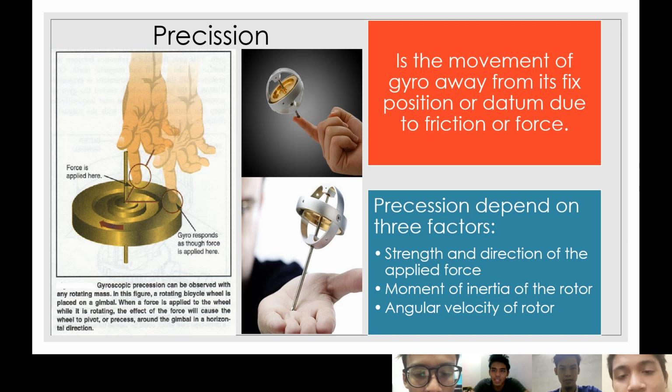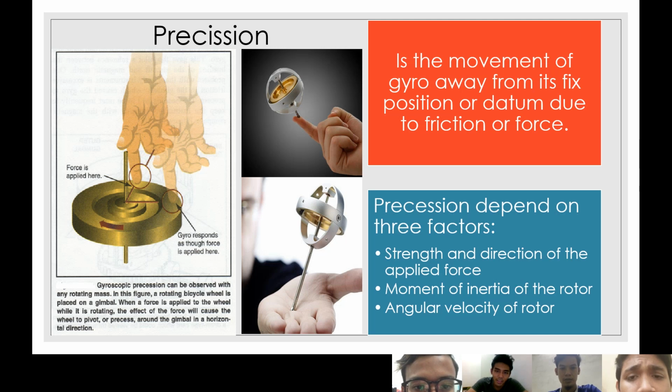Okay, next, what is precision? Precision is the movement of the gyro away from its fixed position or datum due to friction or force. As you can see in the picture, here is an example. When force is applied here at the finger, the gyro responds as if the force is applied here. Second point, precision depends on three factors.